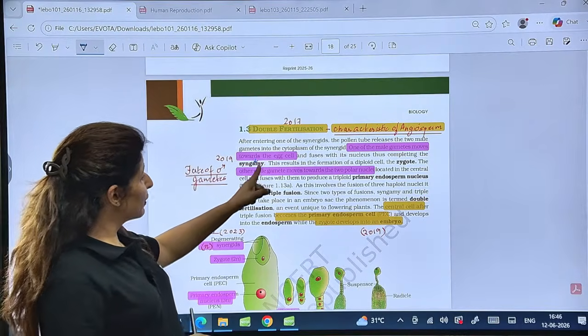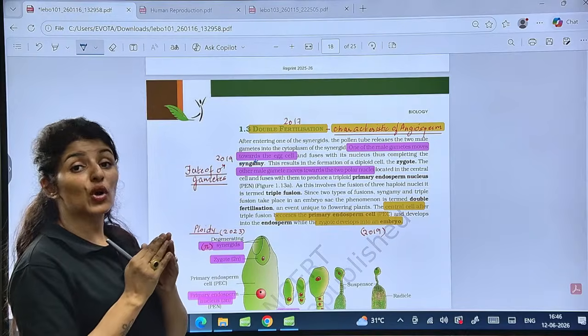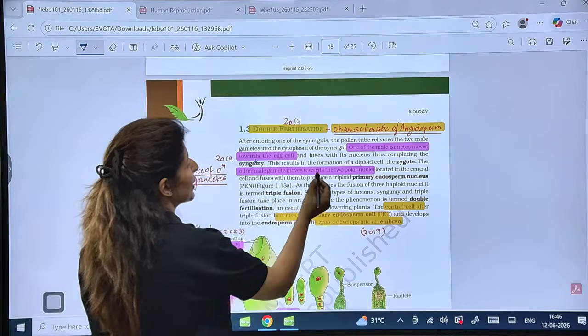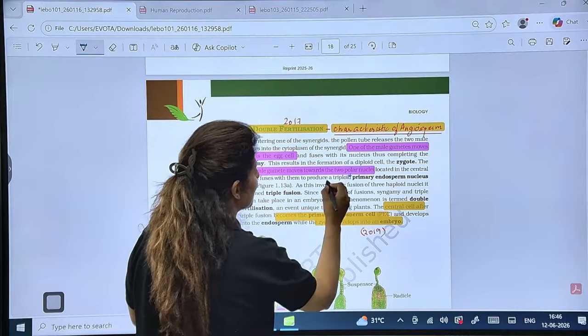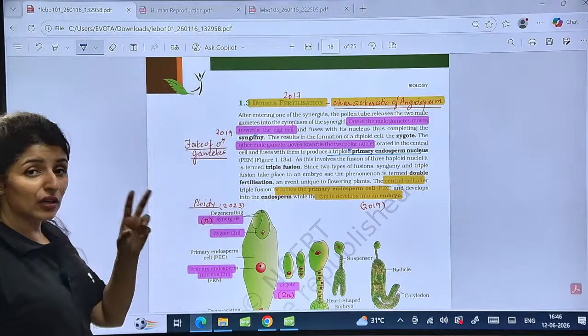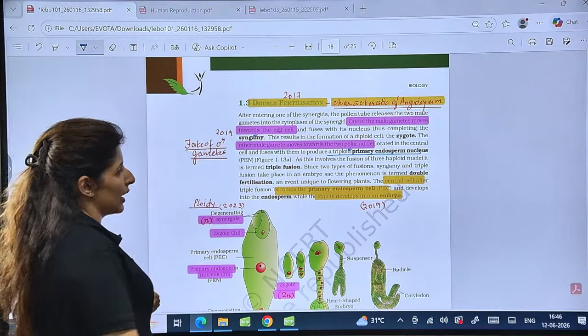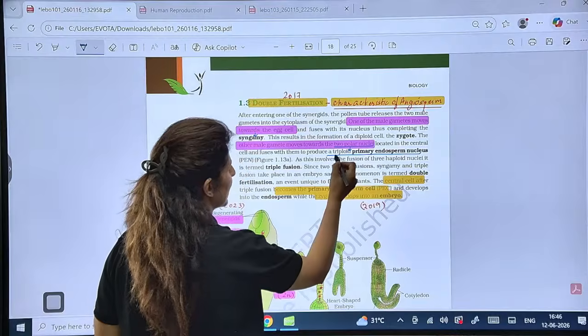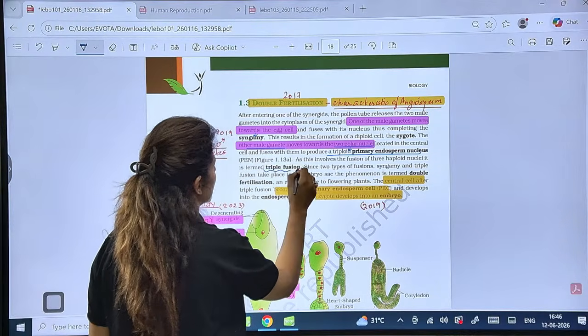One of them moves towards the egg cell and fuses to form the zygote. This fusion is called syngamy, while the other male gamete moves towards the two polar nuclei and fuses with them to form the triploid PEN. Is that clear? Because two fusions occur, it is known as double fertilization. And the fusion between two polar nuclei and one male gamete is known as triple fusion.